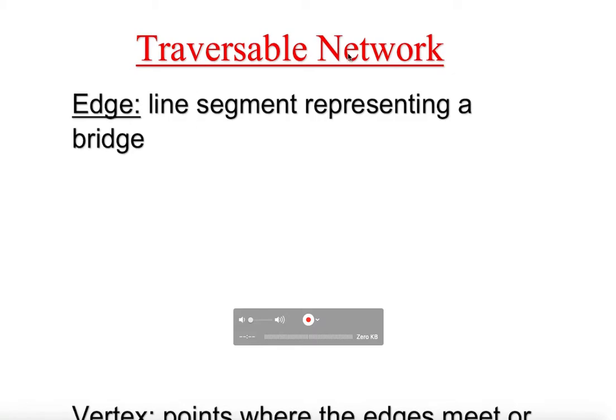What is a traversable network? Before we go to traversable networks, I would like to introduce what an edge is, what a vertex is, what a region is, what the degree of a vertex is, and what a network is. If we know what those are, it will be easier to understand what a traversable network, or traceable network, is.